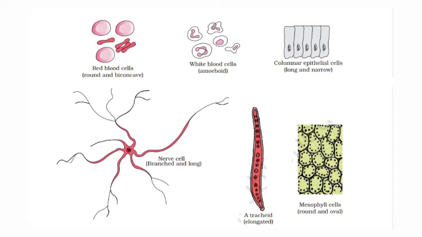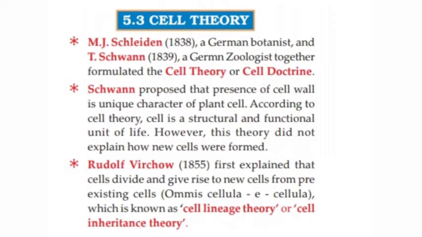Let's check these diagrams carefully. Red blood cells, round and biconcave. White blood cells, amoeboid. Columnar epithelial cells, long and narrow. Nerve cell, long and branched. Elongated cells are tracheids, and mesophyll cells are round and oval in shape.